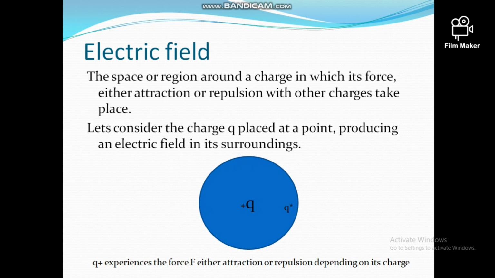If we move this test charge away from the point charge, it may go out of the electric field. This electric field is very similar to the gravitational field which exists in the surroundings of the earth, where every object experiences a force due to the earth's attraction.